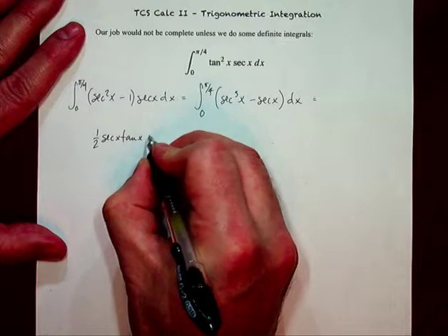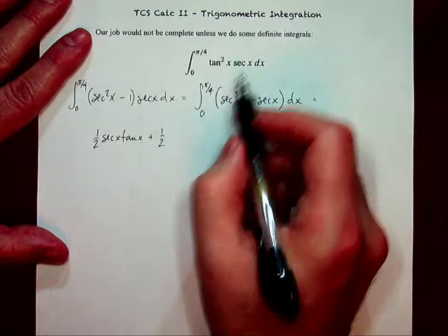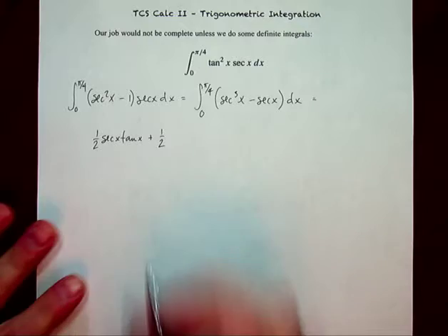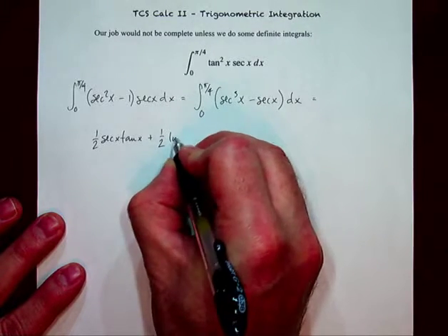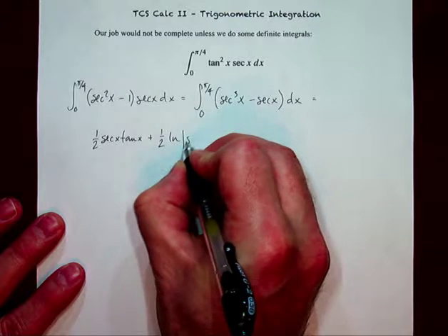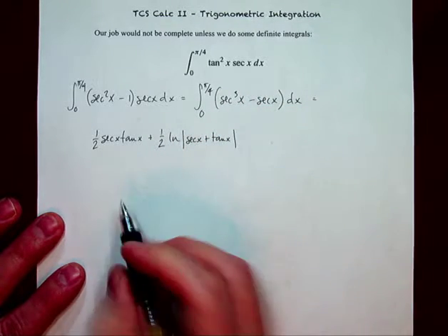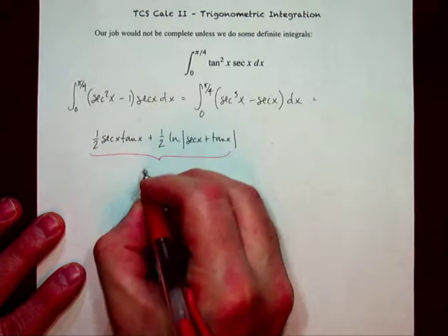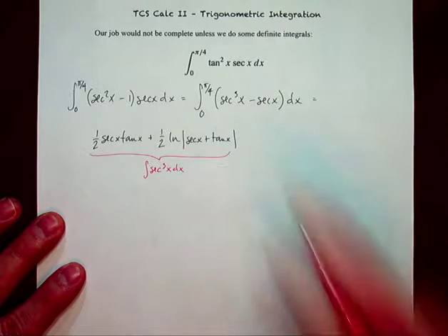And for those of you who are like, I don't remember that, what we did was we actually pulled secant cubed apart into secant and secant squared and used parts. So go back and review that at your leisure. And so we have natural log of secant x plus tangent x. And that right there, okay, this right here was the integral of secant cubed x dx.